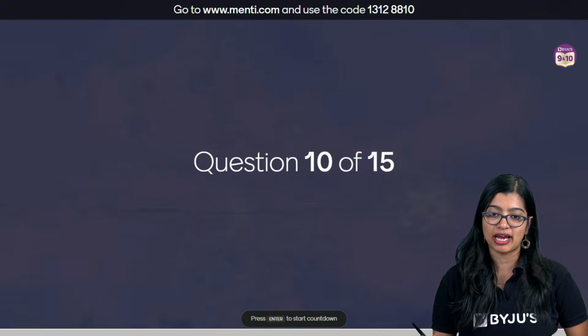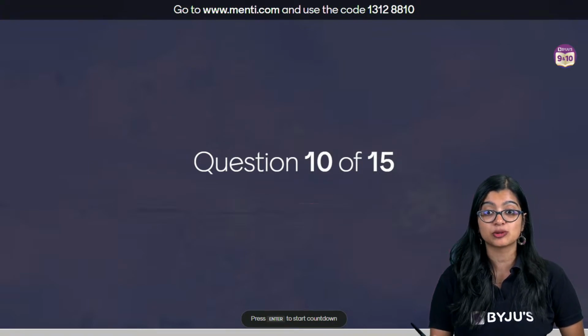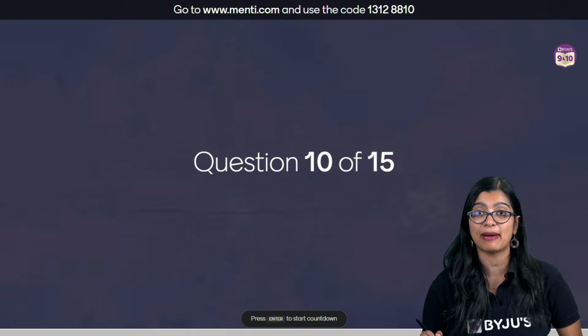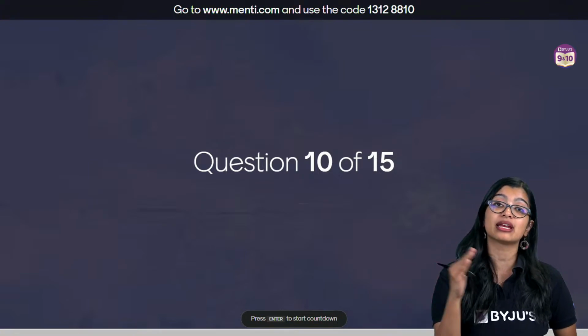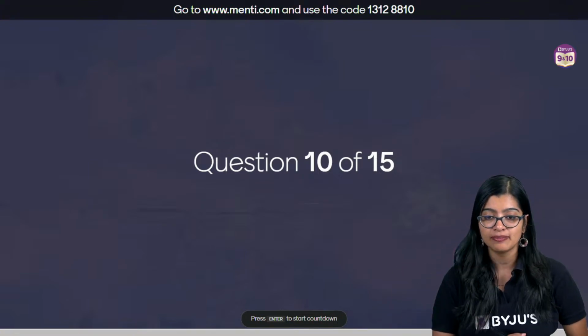Ma'am, why doesn't an offspring have 46 pairs? It has 46 pairs of chromosomes. No, it will have 23 pairs. Offspring of a human will have 23 pairs of chromosomes and 46, right?